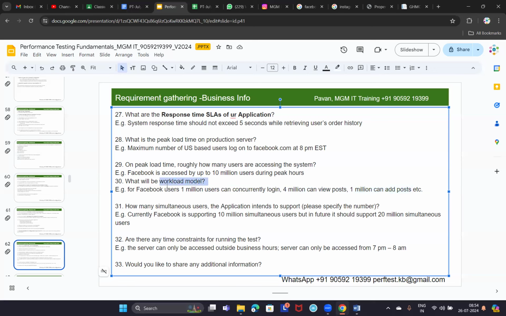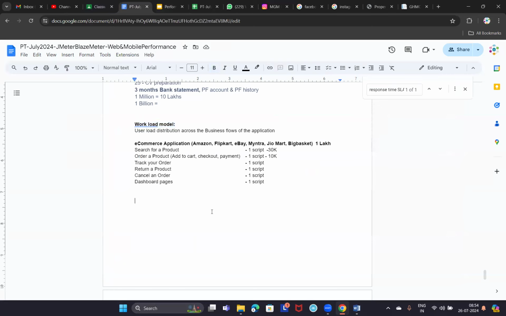Is it clear what is meant by workload model, guys? Okay. Now, next one is how many simultaneous users the application intends to support. Now, this is another important interview question in performance testing, one of the very, very important ones. What is the difference between concurrent and simultaneous users?